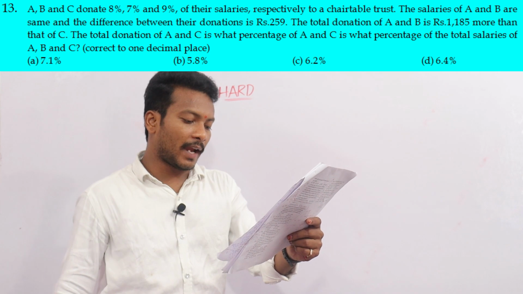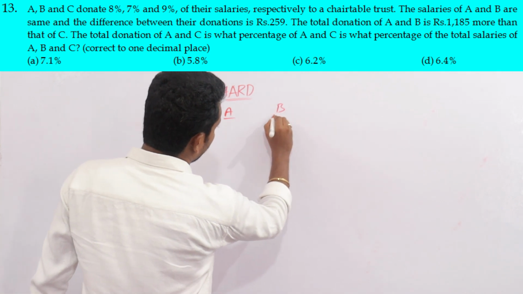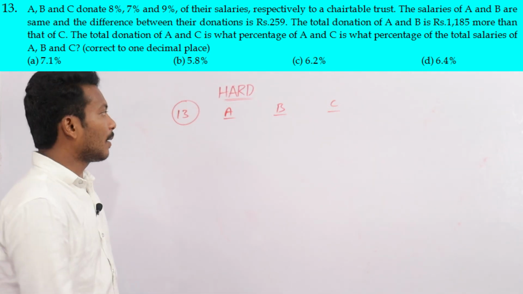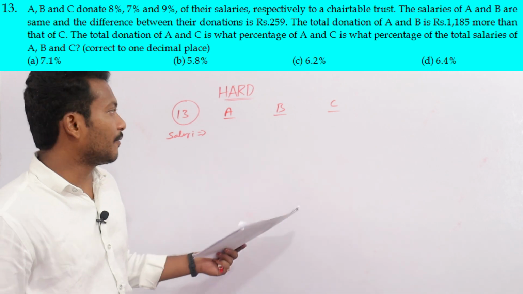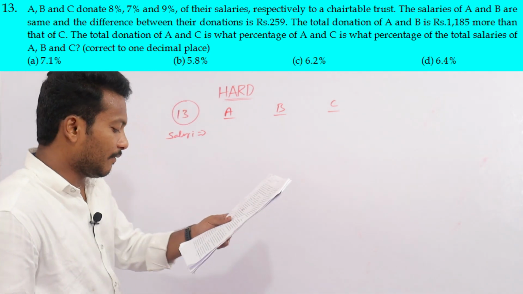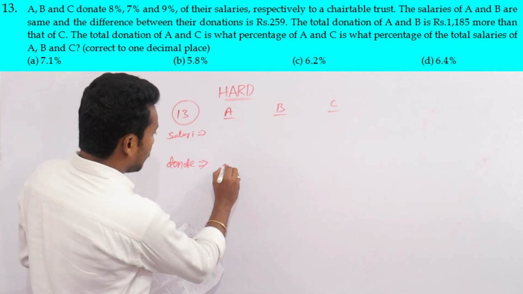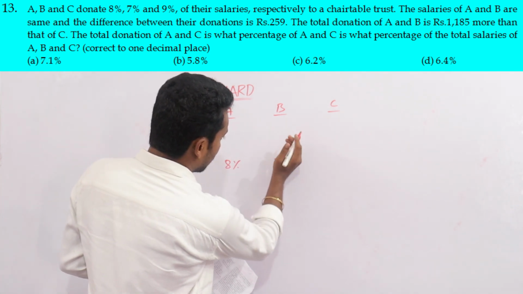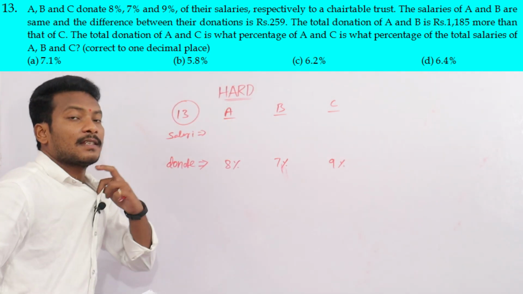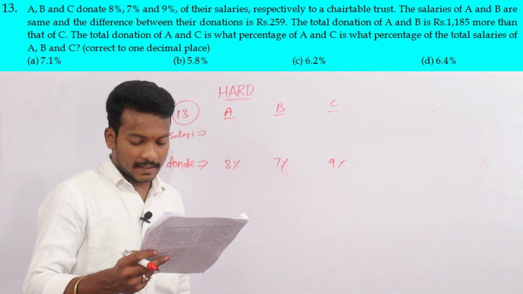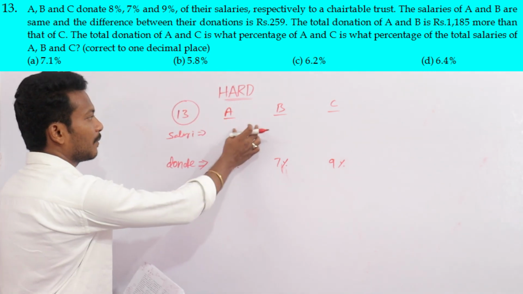A, B, C donate 8%, 7% and 9% of their salaries respectively to a trust. Three persons A, B, C. We don't know about the salaries here, the salary of A, B, C. The salaries of A and B are the same.